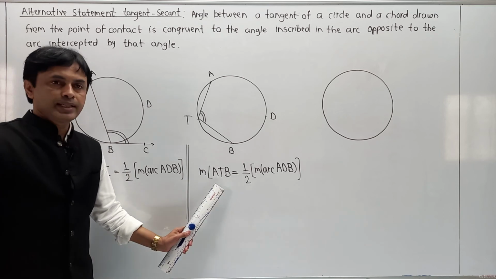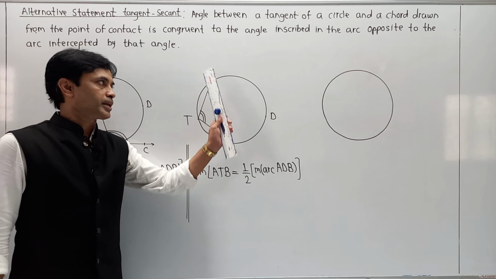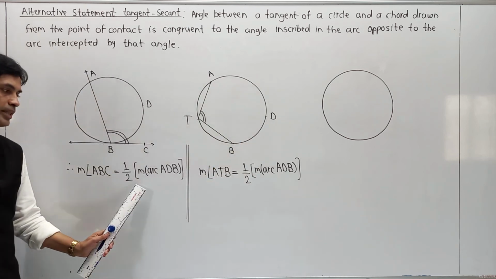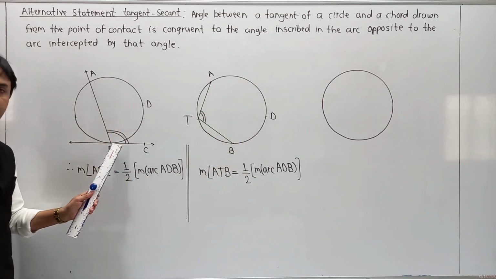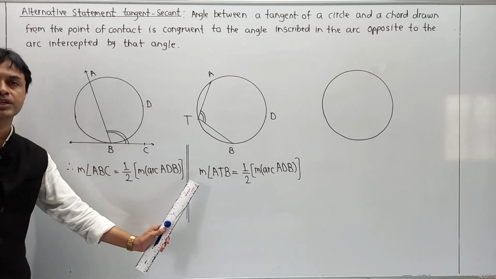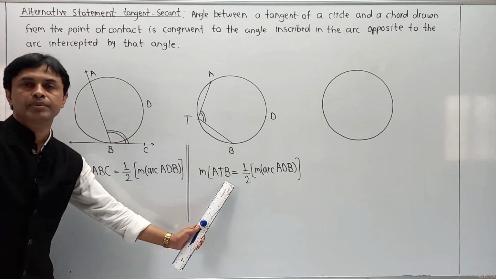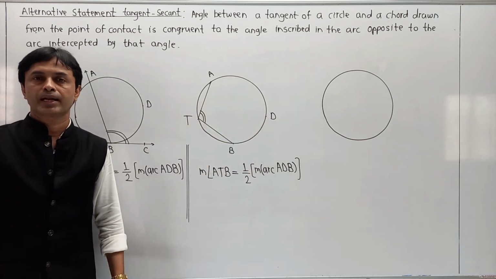In the first case also we have discussed half of major arc ADB. Naturally, half of major arc ADB equals half of major arc ADB. Naturally, angle ABC must be congruent to angle ATB. And now I am going to draw it on a combined diagram and explain it.